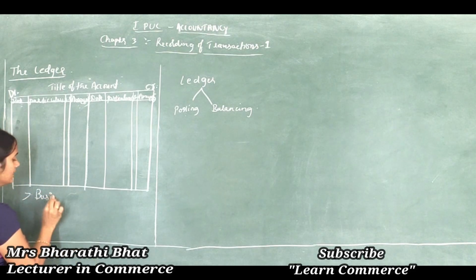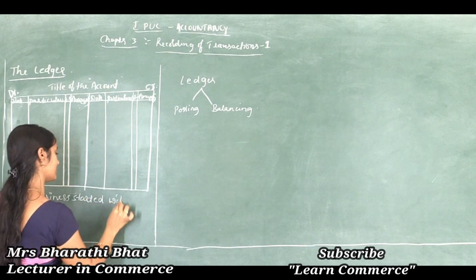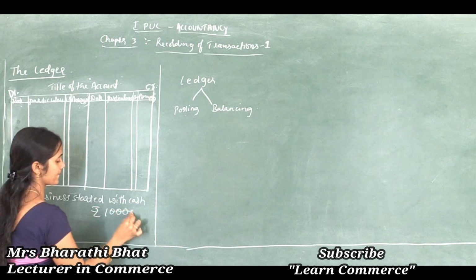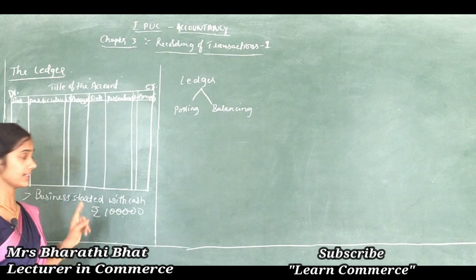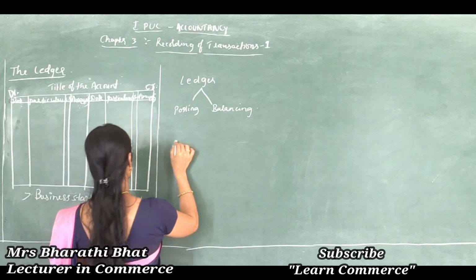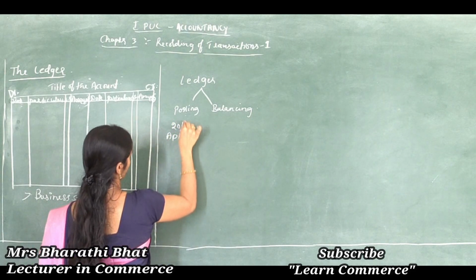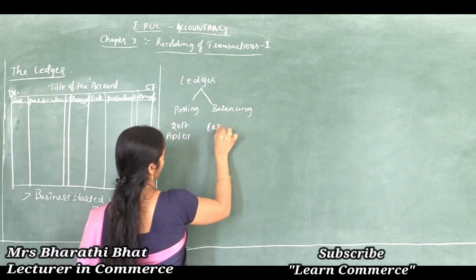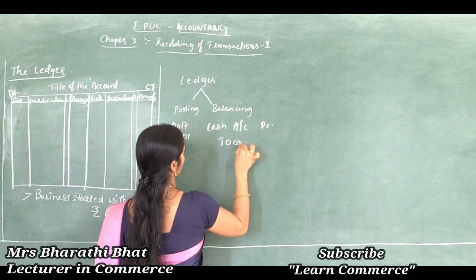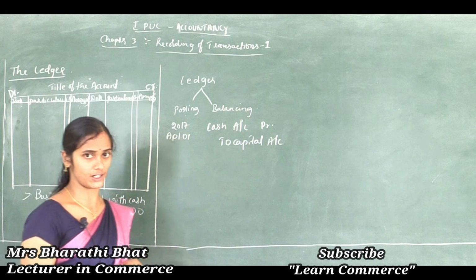Take this example: business started with cash rupees 1 lakh. Now pass the journal entry for this transaction. The journal entry is like this. Assumed date April 1, 2017. Cash account debited to capital account. To capital account. Correct, right?